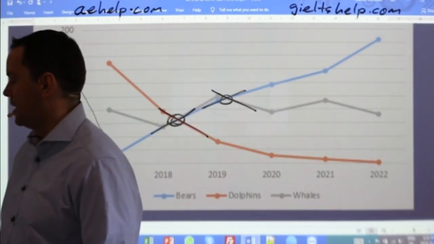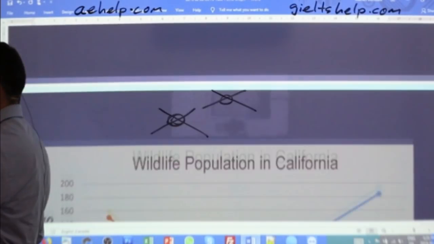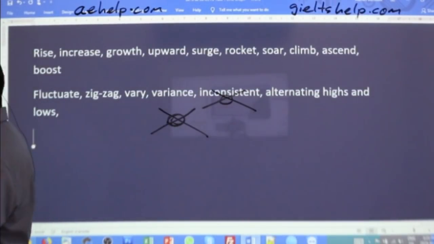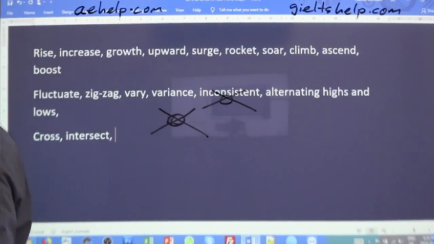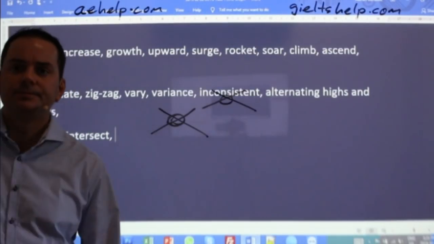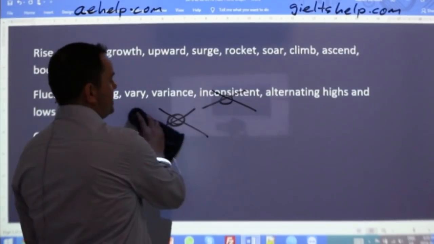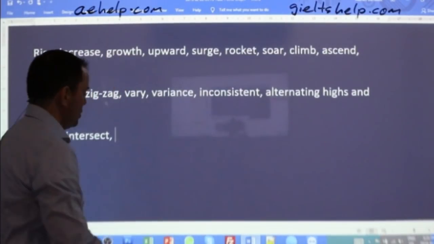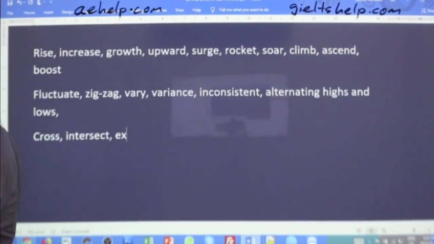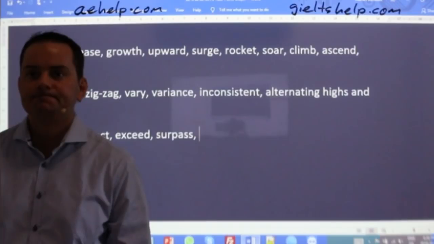Intersect, yep, that's right, is a good one. Cross is a simple one. Intersect is another. It's an intersection, a point of intersection. Exceed, surpass are very good words, depending on which way you're analyzing. Any other ones?